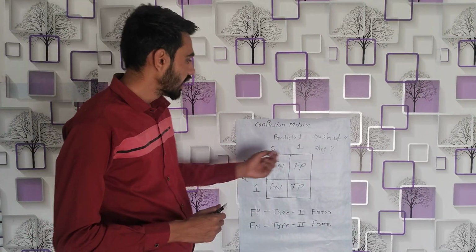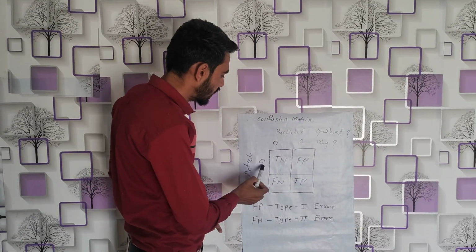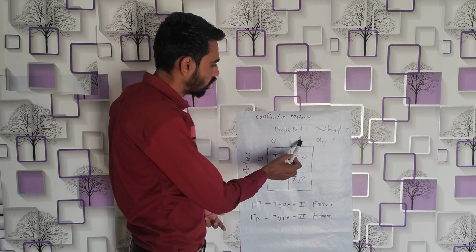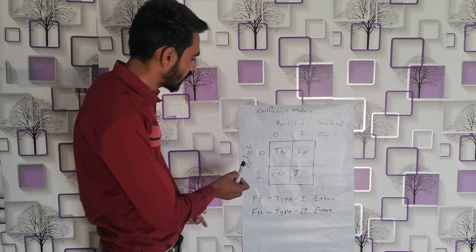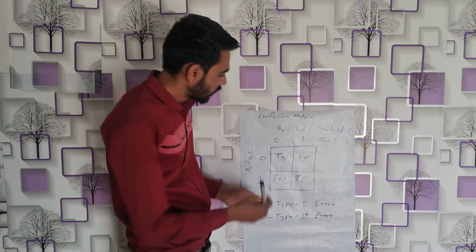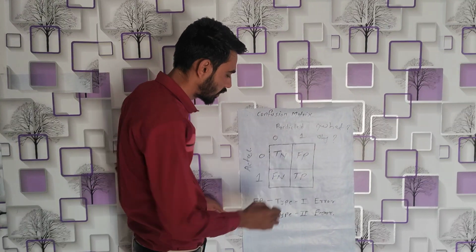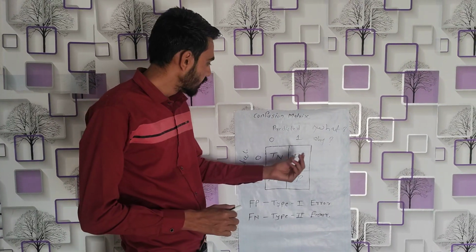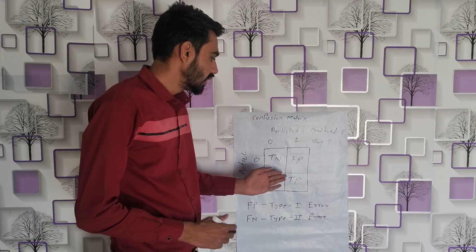Okay, let's simplify again. Here we have 0, here we have 1, here we have 0, here we have 1. For the predicted class, we have positive and negative, or we can say 1 or 0. Again, for the actual class, we have 1 or 0, that is positive or negative. So again, there are 4 terms here: true negative, true positive, false positive, and false negative. For those who are beginners, these terms are very confusing at first, but after this video there will be no confusion.